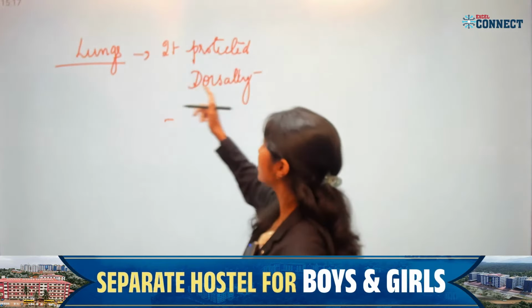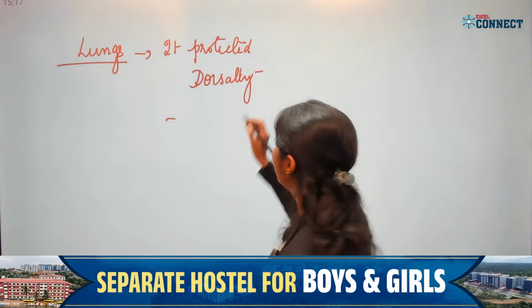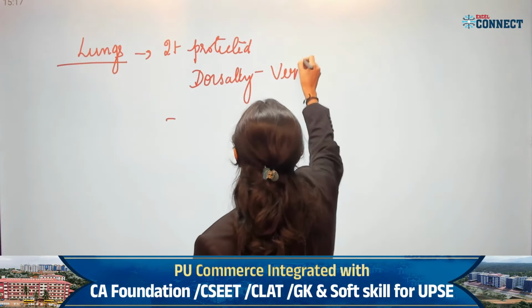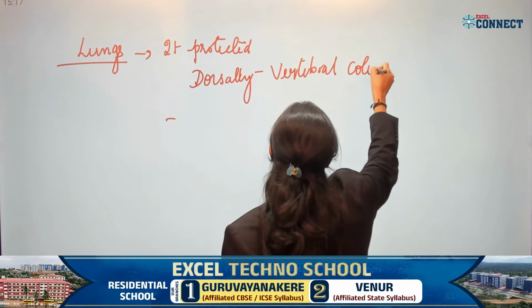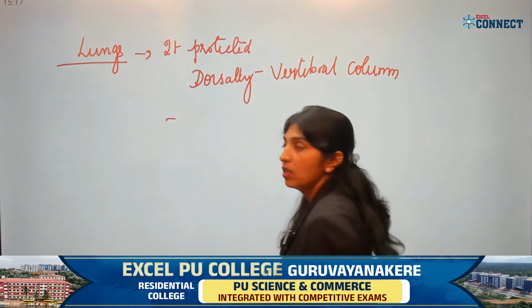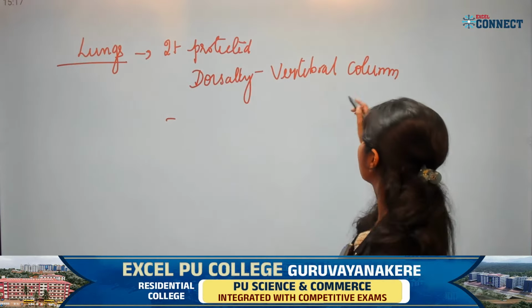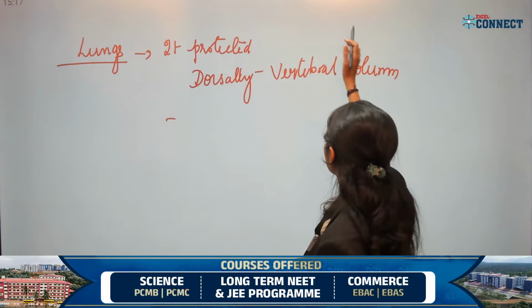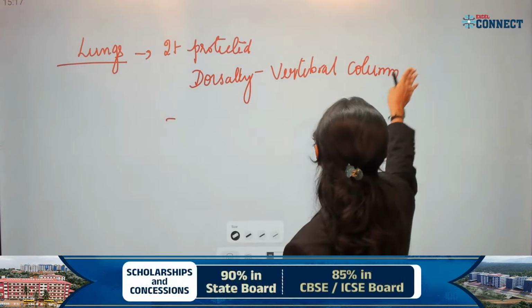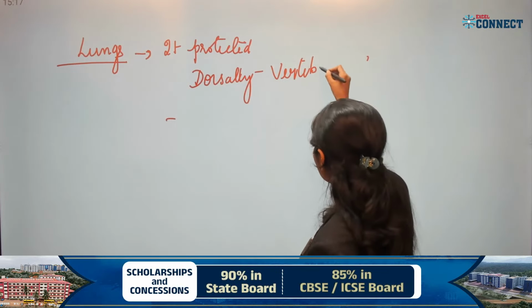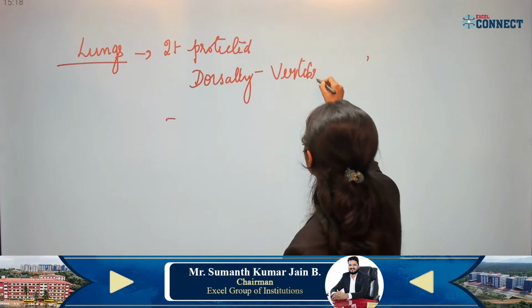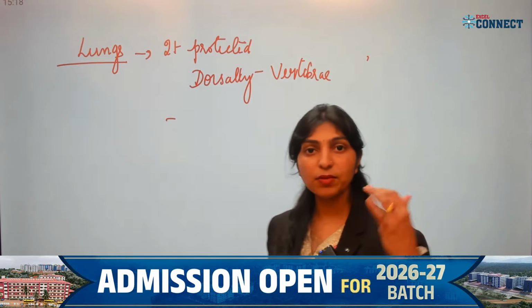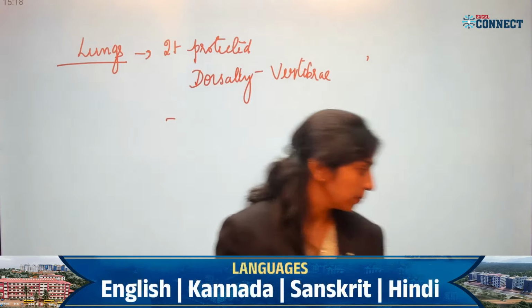So when we say lungs, dorsally it is protected by the vertebral column. Dorsally it is protected by what? Vertebral column, or you can say vertebrae.